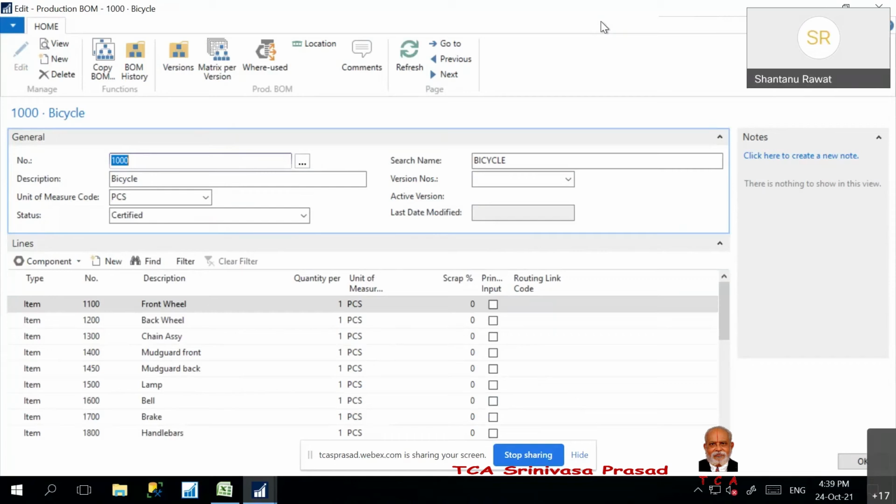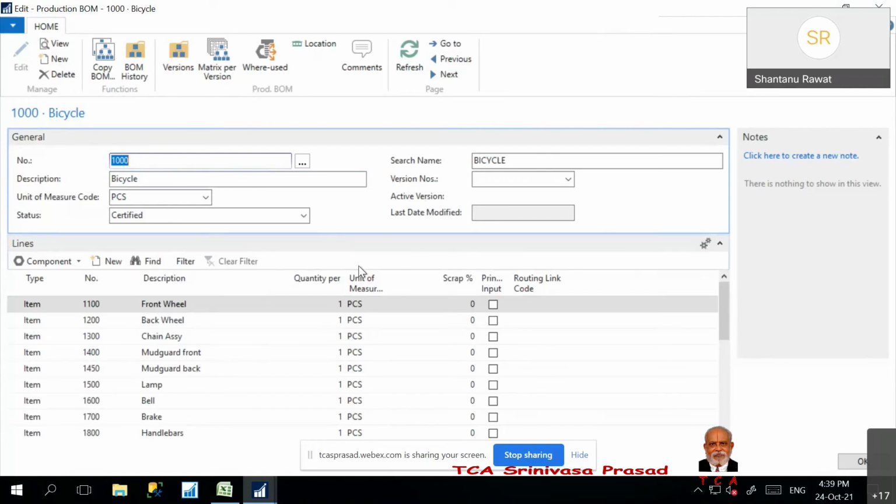If you have 1,000 employees, you create 1,000 users. Perpetual means on the basis of the concurrent user license. I agree with you, but that's what was discontinued actually. Right. Okay, so the entire thing is web based. Yeah, this is web based. So I'm just showing the production BOM of my previous version actually.